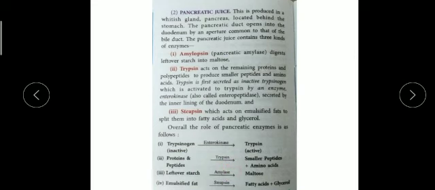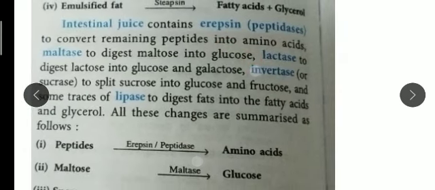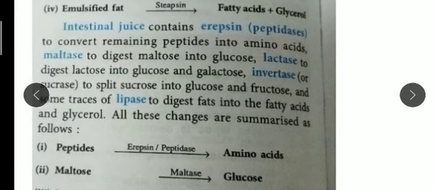Along with these two, we have the intestinal juice also. As you know, it is already present inside the small intestine. It contains erepsin enzyme, which converts peptides into amino acids.